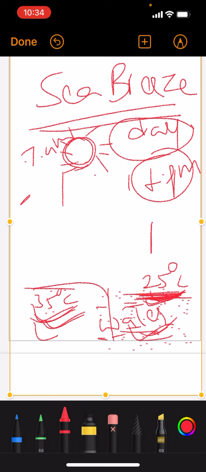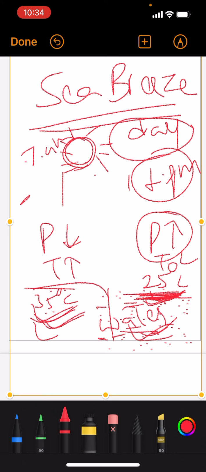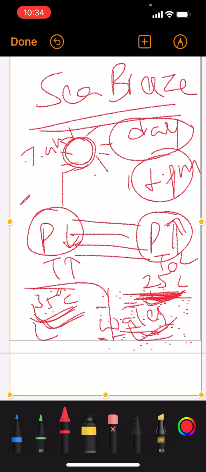Here pressure is high, here pressure is low, because here temperature was high and here temperature is low. So there is a creation of pressure gradient, I told you. Now here the pressure is high, so the wind starts blowing from this to this direction, from high pressure to low pressure.